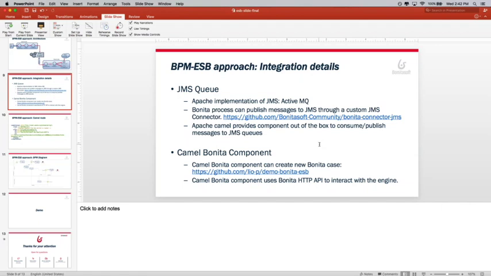And ESB is really powerful to integrate complex systems with each other, and also to expose a system as services, and you can turn almost any Bonita BPM process into a service if the processes are built in that way.